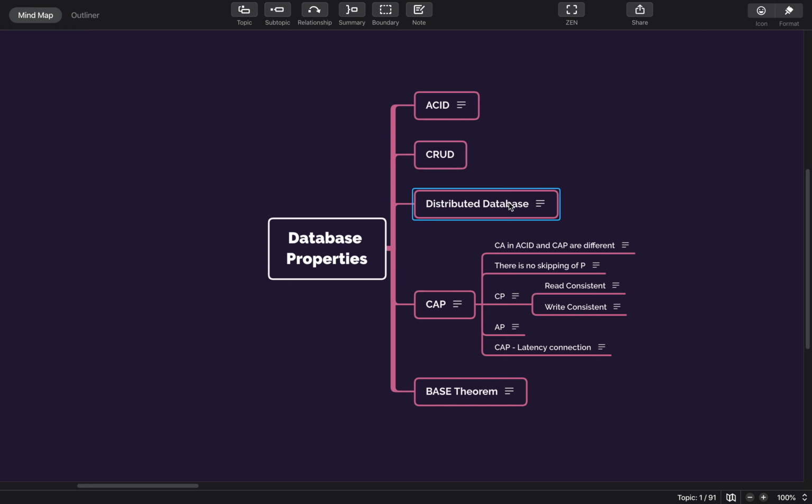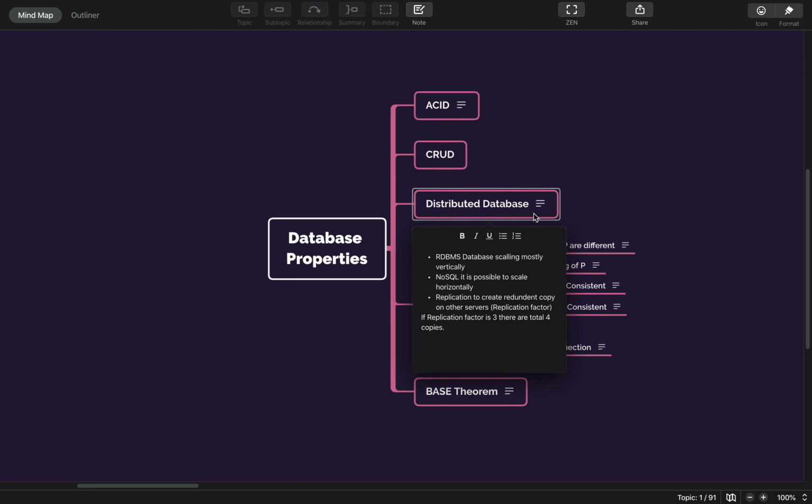All these things will not be there in distributed or NoSQL databases in most of them. There are definitely certain exceptions to that as well. In a distributed database, horizontal scaling can happen and your data can be fetched from one server to another, which brings another problem.